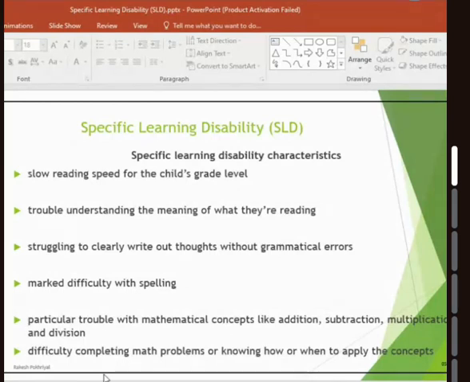Like in dyscalculia, particular trouble with mathematical concepts. Very simple addition, subtraction, multiplication, they might do, but most of the time they are not doing it correctly. It is not the case that they will not do that at all, but they have a challenging time coming out with the right answers.